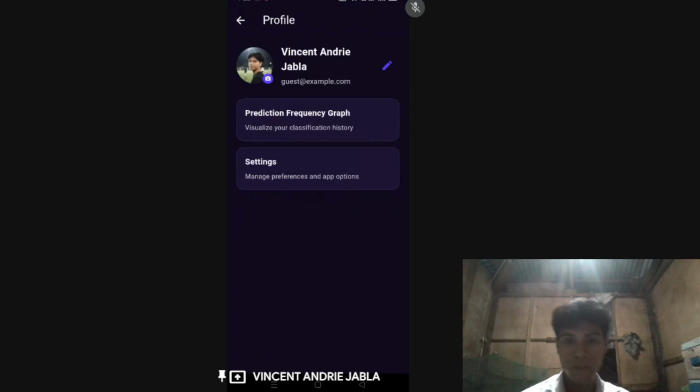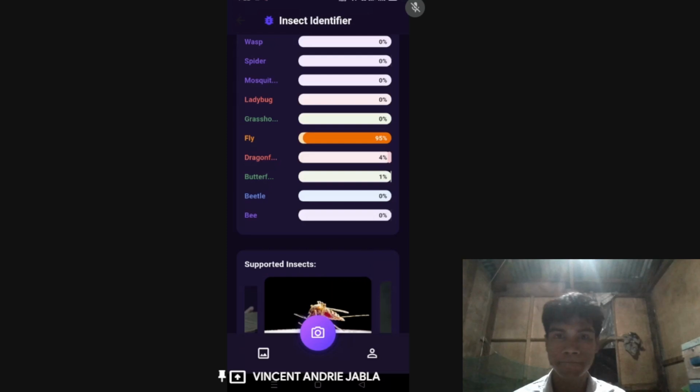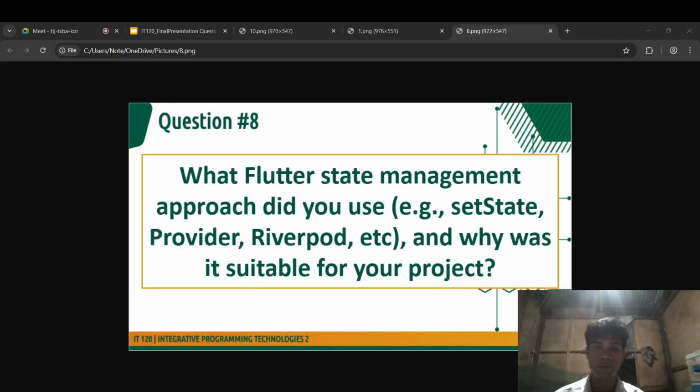So let's proceed with the questions. The first question is: what Flutter state management approach did you use, for example setState, Provider, or Riverpod, and why was it suitable for your project? For this project, I primarily utilized native setState combined with ValueNotifier for specific reactive tasks.